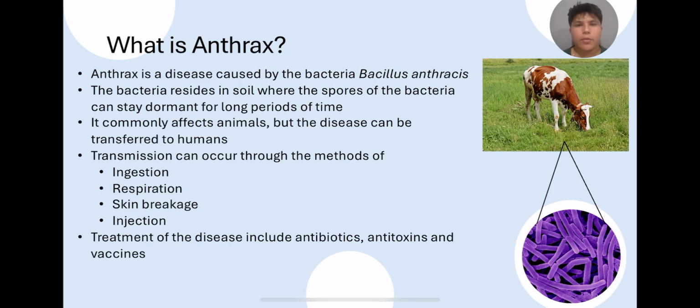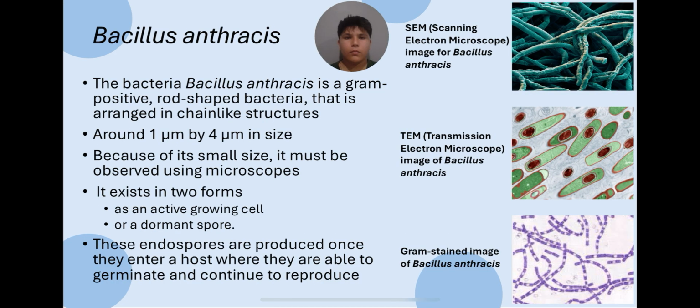So, what is anthrax? Anthrax is a disease caused by the bacteria Bacillus anthracis. The bacteria resides in soil where the spores of the bacteria can stay dormant for long periods of time. It commonly affects animals, but the disease can be transferred to humans. Transmission can occur through the methods of ingestion, respiration, skin breakage, and injection. Treatment of the disease includes antibiotics, antitoxins, and vaccines.